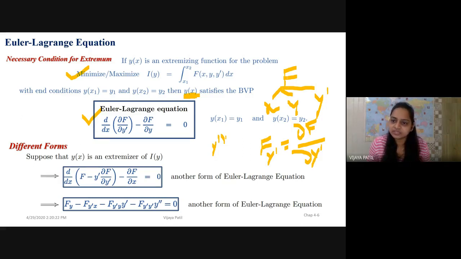Because f is a function of x, y, and y'. Therefore, if I want to differentiate this f with respect to x, or y, or y', I cannot put it as d. I need to put it as ∂, because this f depends on more than one variable. It depends upon three different variables, x, y, y'. Therefore, for differentiation of capital F with respect to y', I need to put ∂ here.